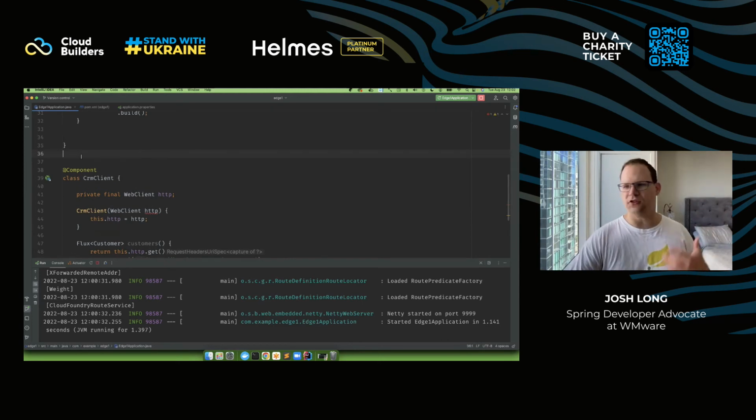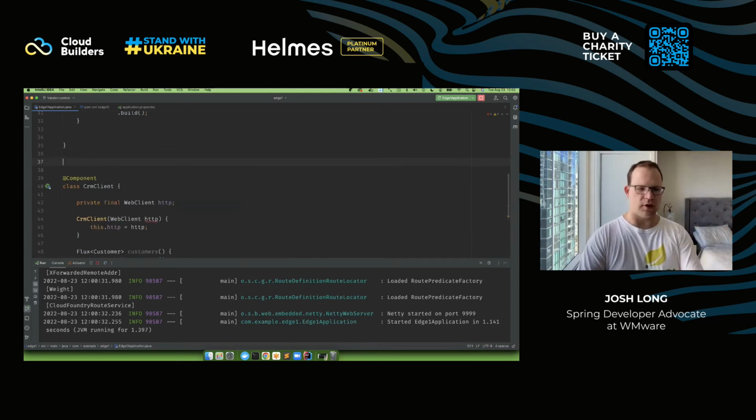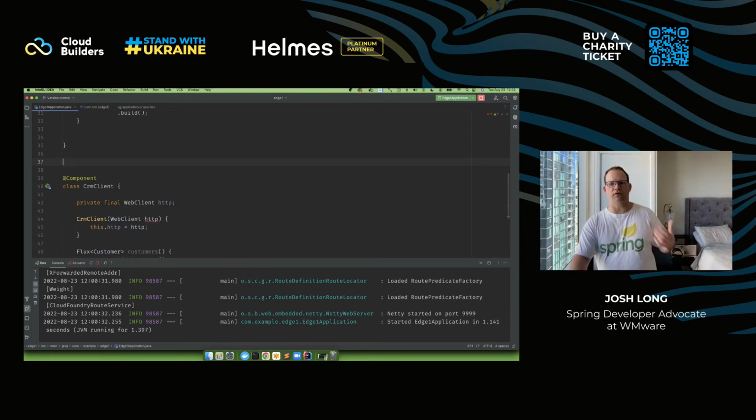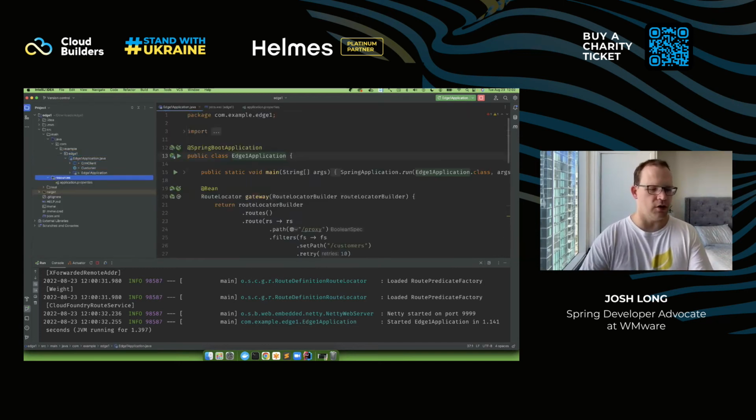And so you could create a new HTTP endpoint and then proxy the data that way. You could just create another controller. However, sometimes your client has a different view of the data that they have. They want to see the data in a certain shape. Maybe they don't want all that data, okay? And this is where I think GraphQL can be very, very useful.